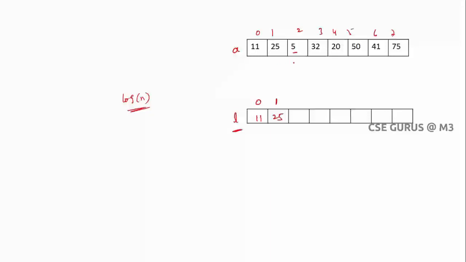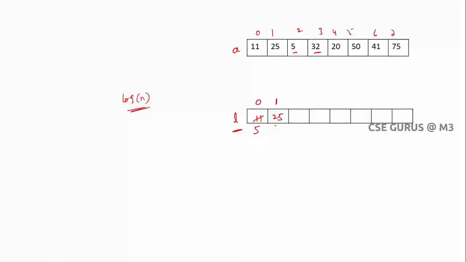Is 5 less than the first element? Yes. So it has to be inserted, and since it's less than the first element, I insert it at L of 0. Whenever the new element is greater than the last element, only then do you increment the size of the array. Now I have taken 3 elements, but the size of the array is only 2.